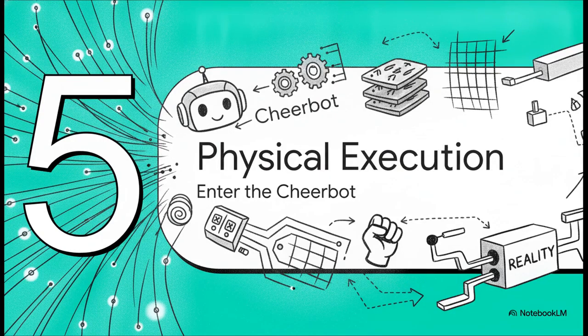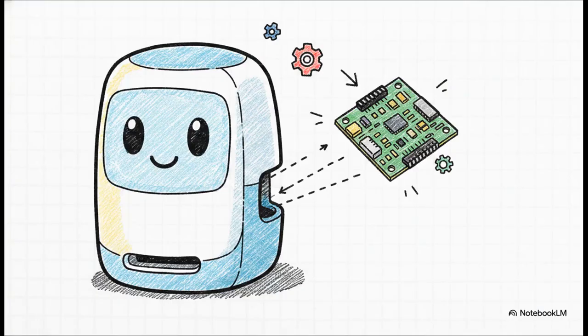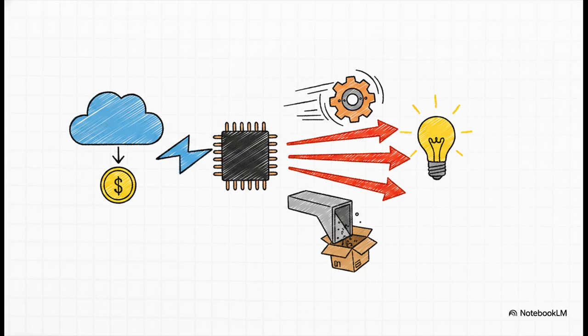And finally, Section 5, physical execution with Cheerbot. Enter the Cheerbot. Meet the Flow X402 Cheerbot. It's this awesome 3D printed collectible desktop shell, and tucked right inside, it houses a little Raspberry Pi acting as a localized microhost. It's actually designed as a free open source alternative to a smart speaker. But here is the kicker. It isn't just a fun little toy. It is a fully functioning robotic vending machine that acts as the physical switchboard for the entire X402 protocol we just unpacked. Let's see how this all builds together into physical action.